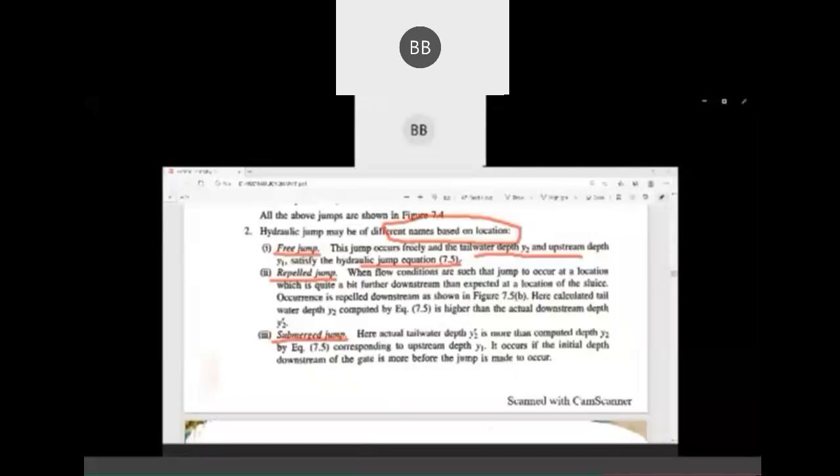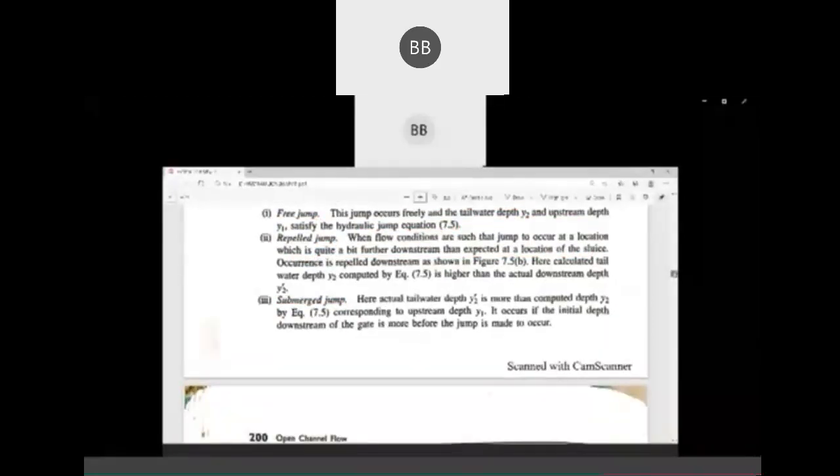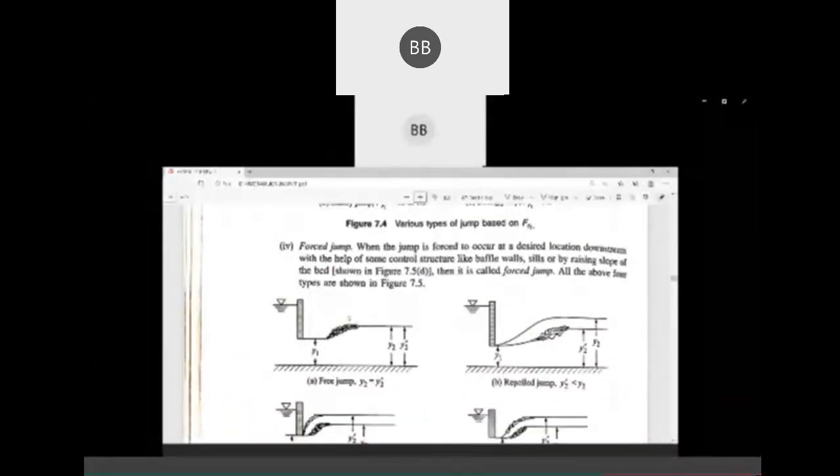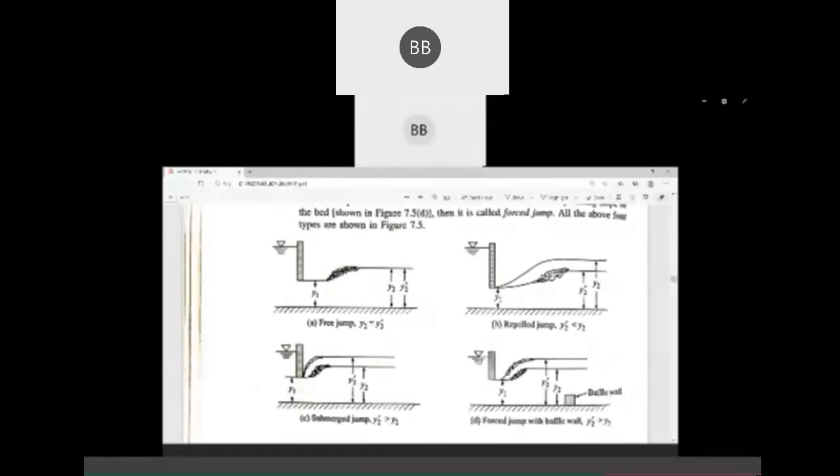Okay, when flow conditions are such that the jump occurs at a location which is quite a bit farther downstream than expected, at the location of the sluice. I think if you see the diagram, it will be more clear. Okay, this is our free jump. Okay, this is our first condition. Here we have a sluice gate. You see, it comes straight, and then there will be some jump.